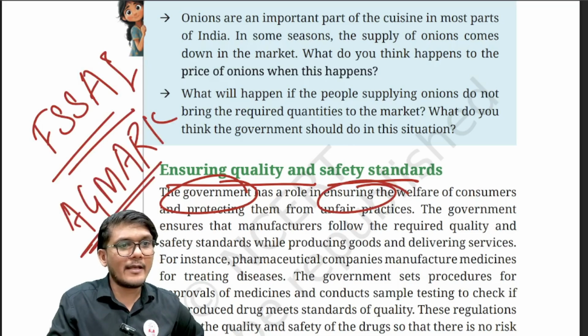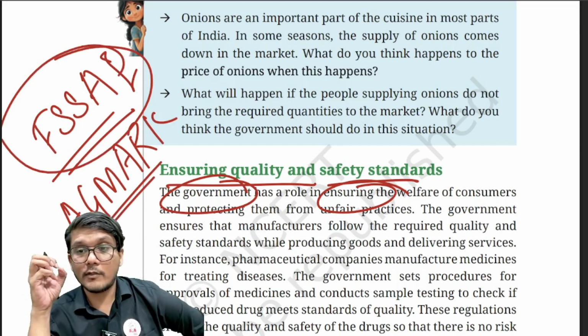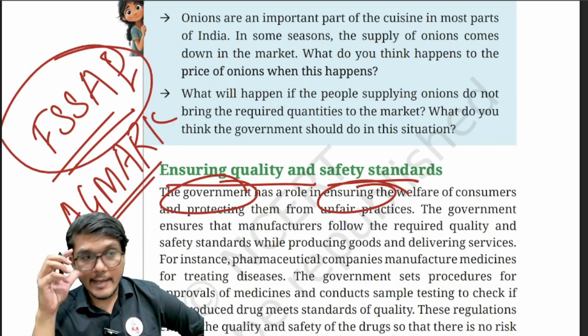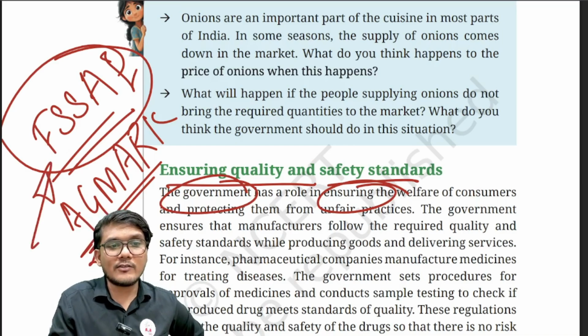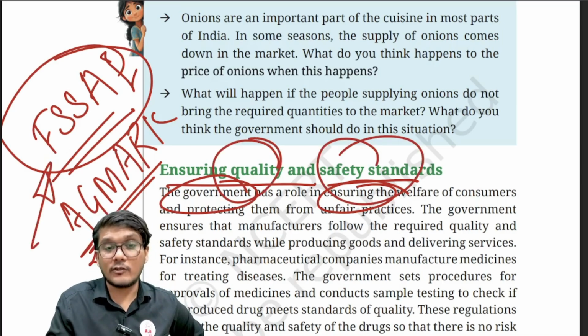So FSSAI basically ensures the quality of the food products. AGMARK ensures the quality of the agricultural product. So all these are government organizations which are ensuring quality, which are ensuring safety.